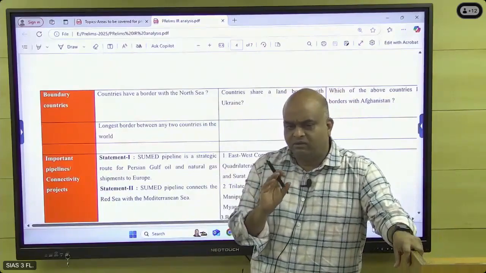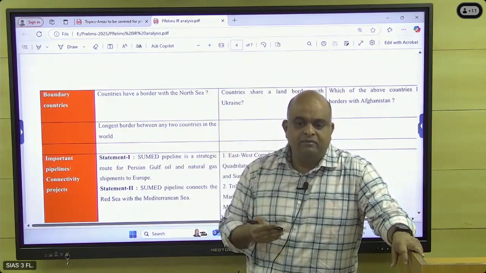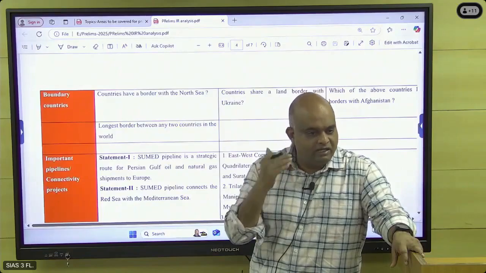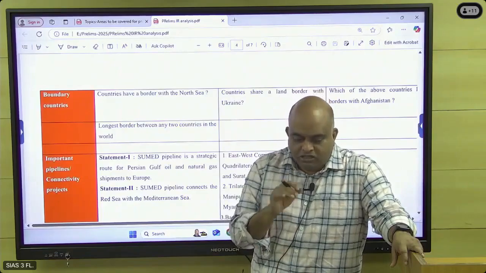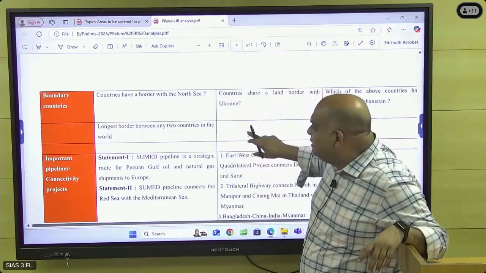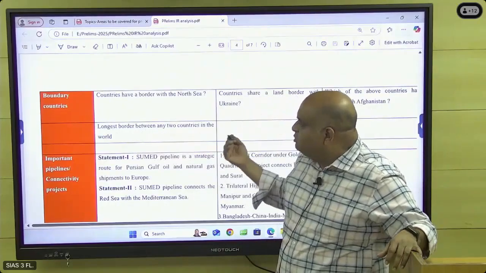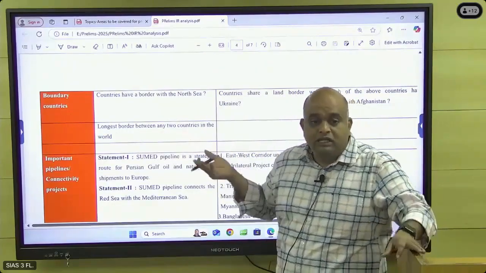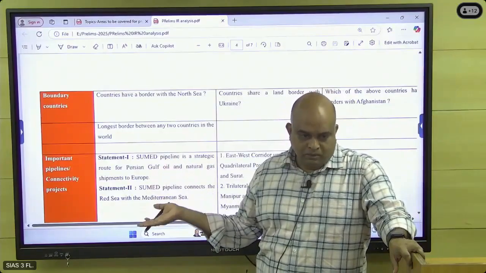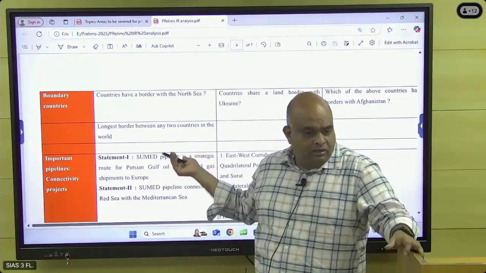Easily we will know, given the options they have given. We can easily identify that Germany will be here, Norway will be here. Like that we can easily assume. But you have to check the atlas again and again. So this is important. And then the questions regarding the longest border between two countries, US and Canada. US-Canada issues were going on. They are going to close the border now, Trump. Canada, they have issues. So this was in the question.